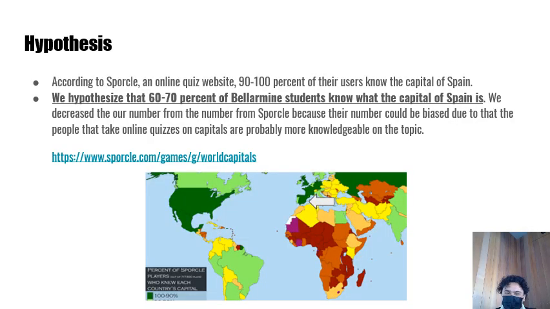We hypothesized for our question that 60 to 70% of Bellarmine students know what the capital of Spain is. We got this number from an online quiz website called Sporcle, where 90 to 100% of their users know what the capital of Spain is. We decreased our number from Sporcle because their number can be biased, since the people that use the online quiz are probably more knowledgeable on the topic of capitals around the world.